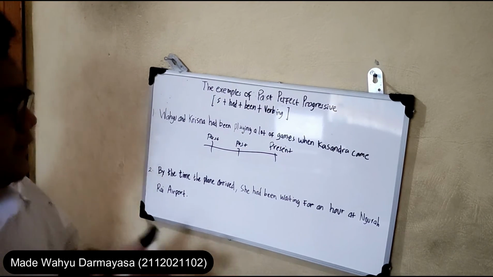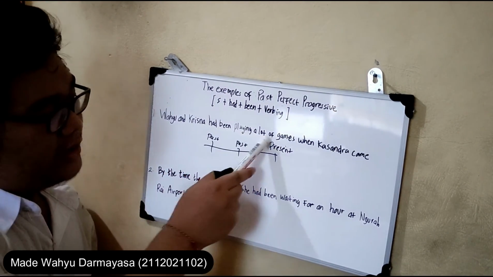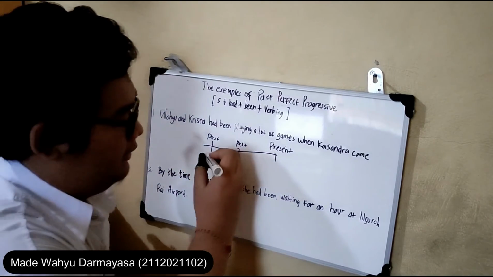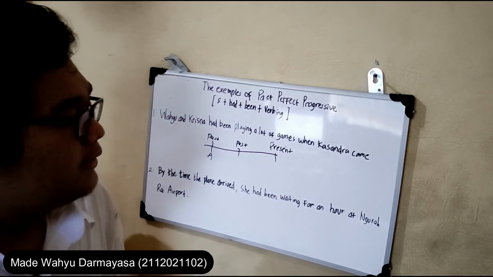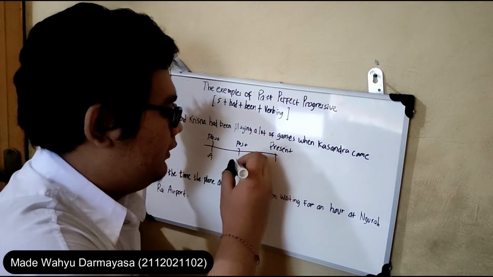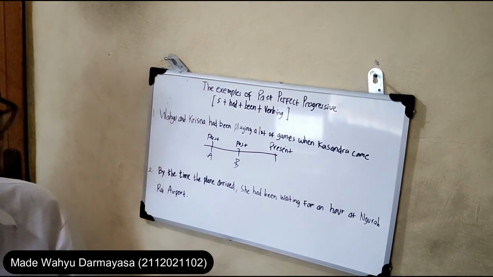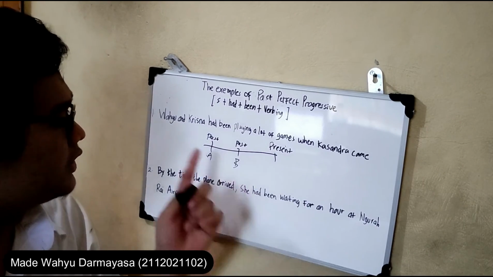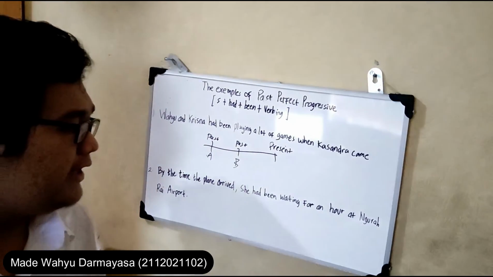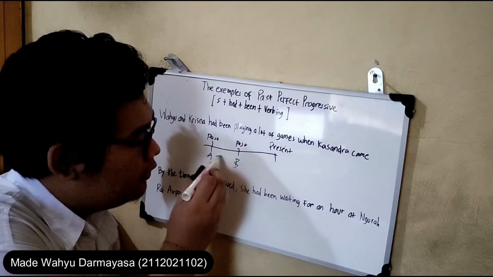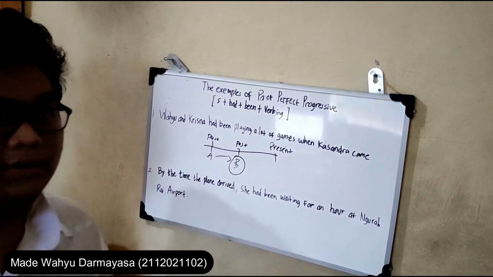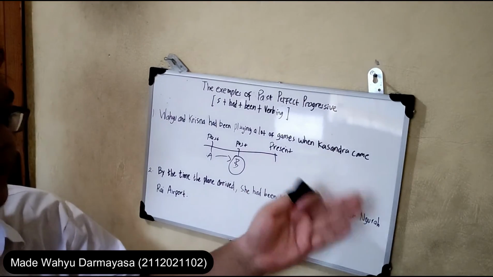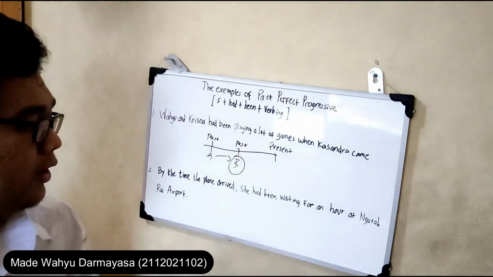So this is the first action, called A, and the second action, called B. So the first action is still continuing until the second action happens.